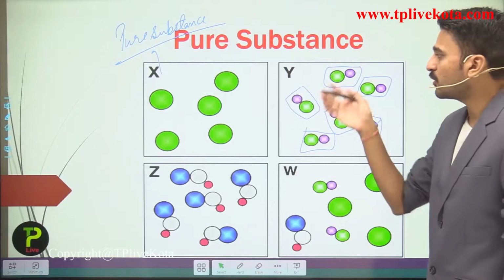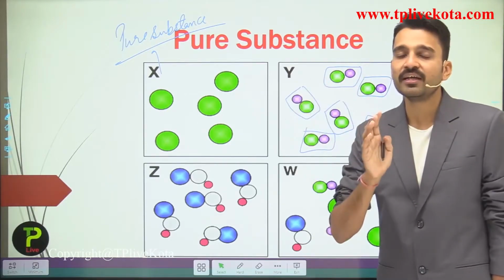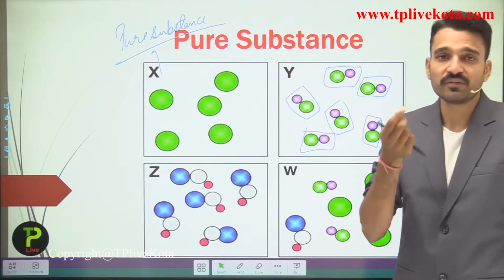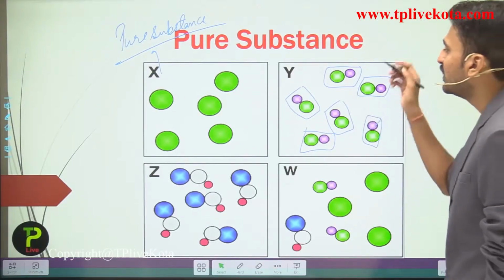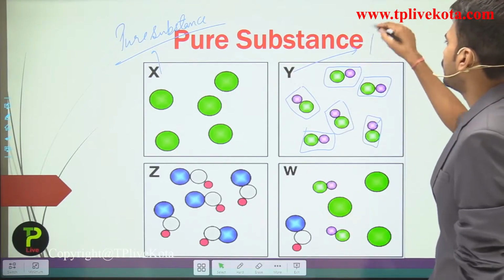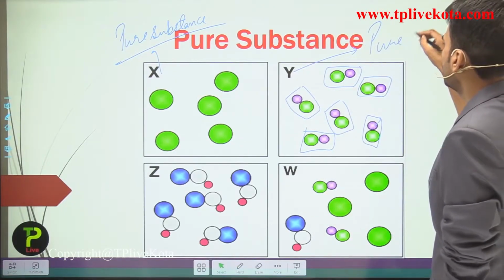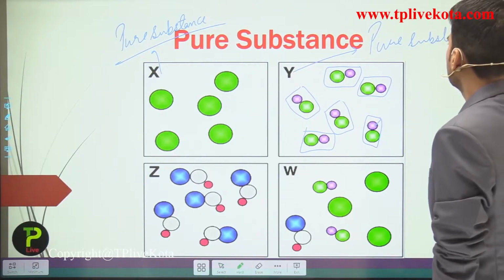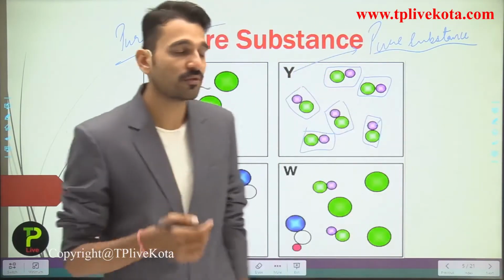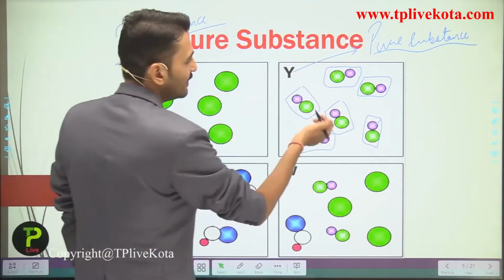It simply means that all the particles that are present in the Y are also of the single kind or the same type. So here the Y can also be termed as the pure substance.